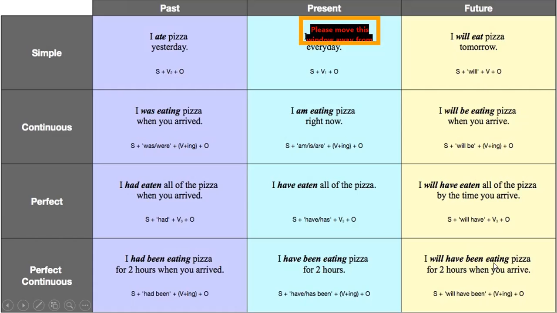I will have been eating pizza for 2 hours when you arrive. So again, I is my subject, will have been are the auxiliaries. Eating, that is the first form of the verb with the ing, and pizza is my object. And then again, because we mentioned time in these perfect continuous tenses, so again see I have always mentioned time here.